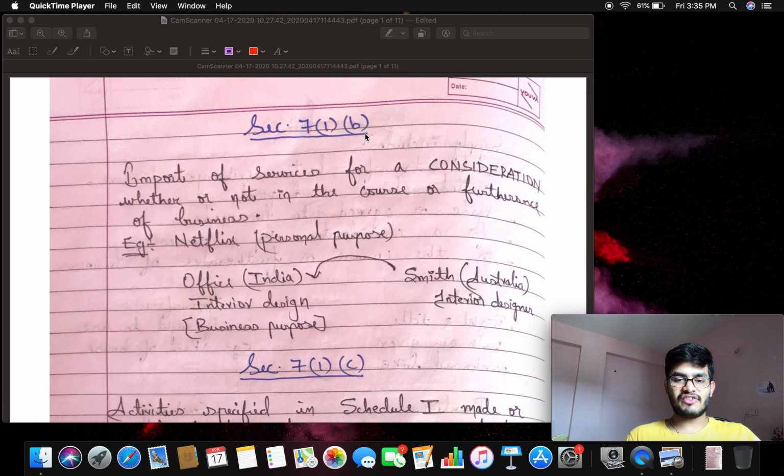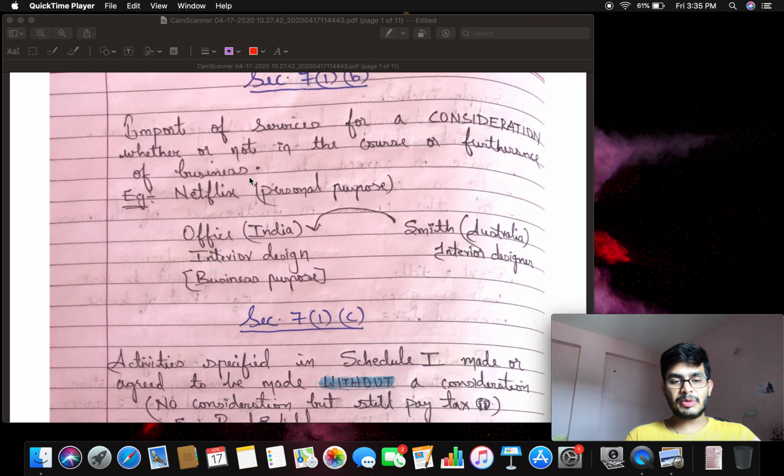So what is section 7(1)(b)? Section 7(1)(b) is importing of services for a consideration, whether or not in the course or furtherance of business. Let us take an example. Many people are using the Netflix app, right? It is not an Indian based app, it is a foreign based app. I think it is a USA based app. So you are importing services, means you are going to subscribe. That is 199 rupees per month, inclusive of GST. Even though you are using it for personal purpose, it is treated as supply. It is covered under supply.